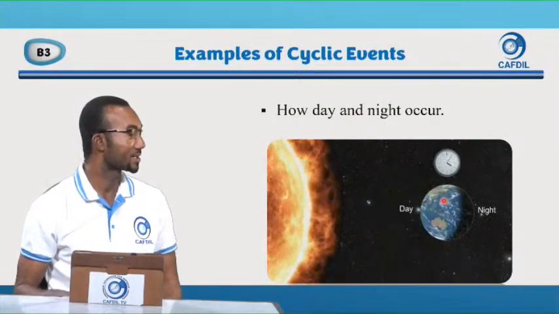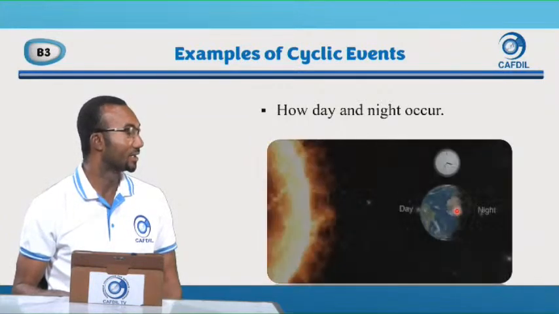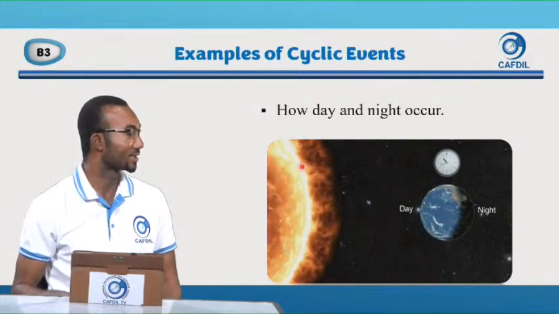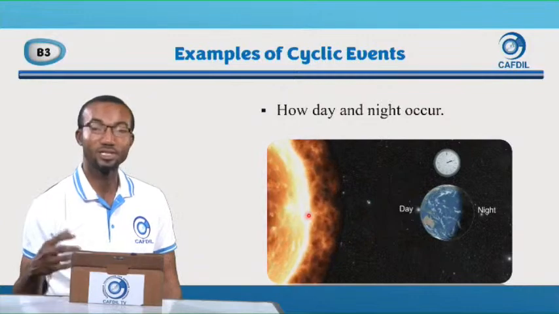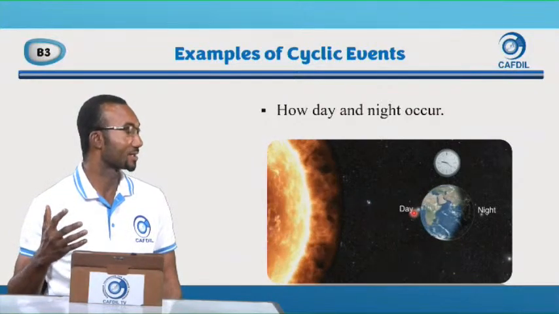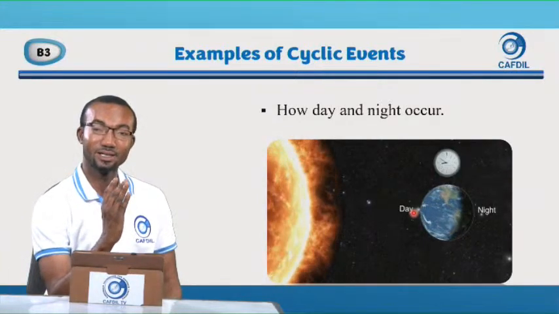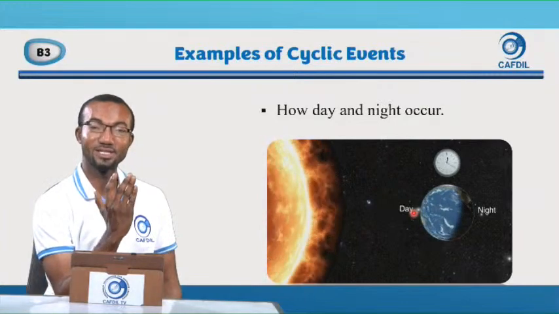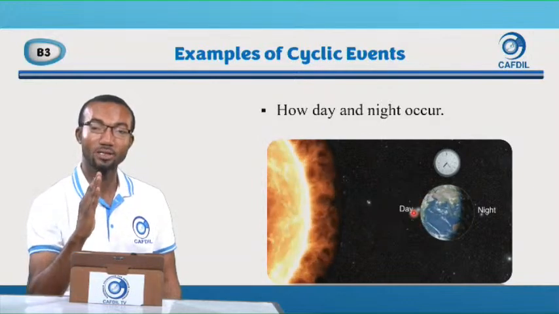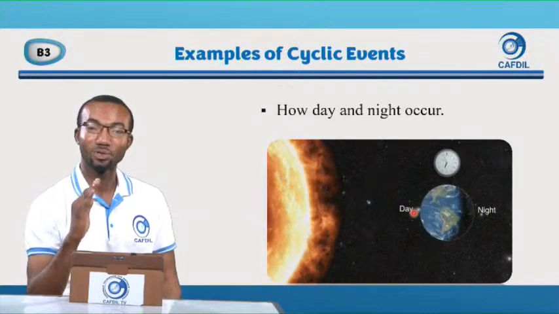But since the earth is rotating like this, during its rotation, a part faces the sun. The part facing the sun is called day. So we will wake up in the morning, the sun will rise, because that part, the sun rises when our part has started facing the sun. Then by afternoon around 12, we will face the sun properly. The weather will be very hot, and that is what you call afternoon.